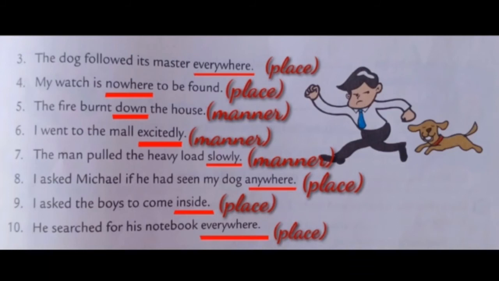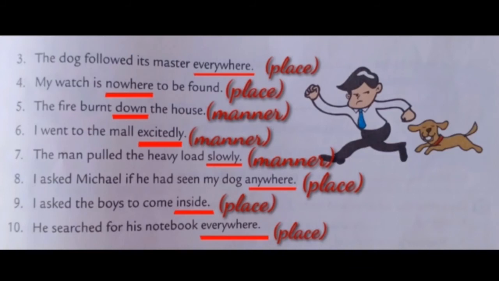Here, anywhere is adverb. What kind? Adverb of place. Ninth one, I asked the boys to come inside.